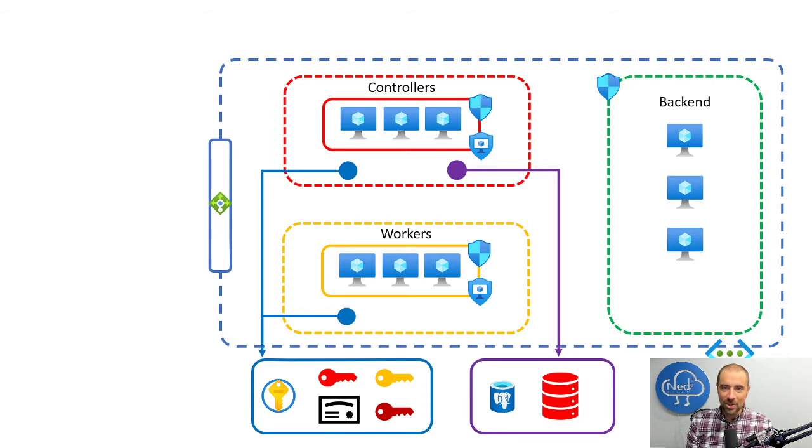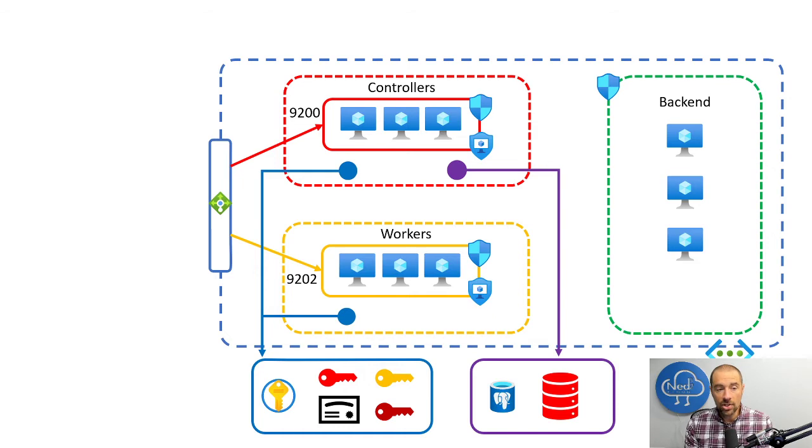Well, we need to be able to connect to those controllers and workers. And so there is an Azure standard level load balancer on the front end of this thing with a public IP address assigned. And it is going to have a load balancer rule for port 9200 going to the controllers. And it's going to have a separate rule for 9202 going to the workers, because those are the standard ports used by Boundary. You could obviously change those, but I don't really see a reason why you would. Okay, so those are the two rules that exist on that load balancer, as well as health checks to make sure that the ports are listening on the controllers and workers.